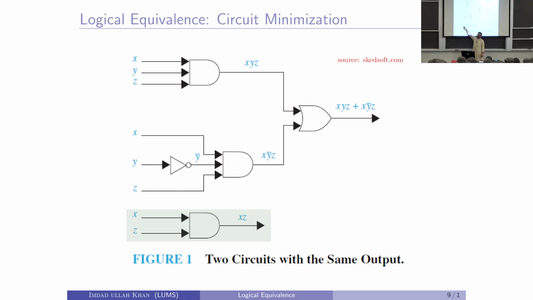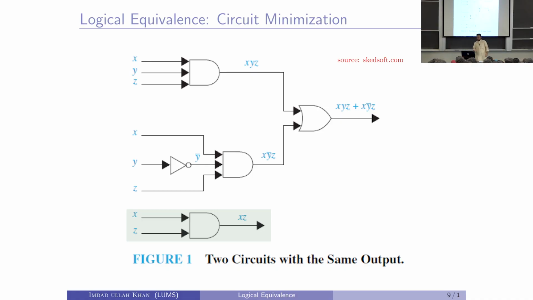If any of them has low voltage, 0 volts, or both of them, then the output will be false, right? This circuit and the one above are exactly equivalent for all possible values of x, y and z. The second one does not even depend on y. The first one has a useless input y, which doesn't make any difference to the output, right?